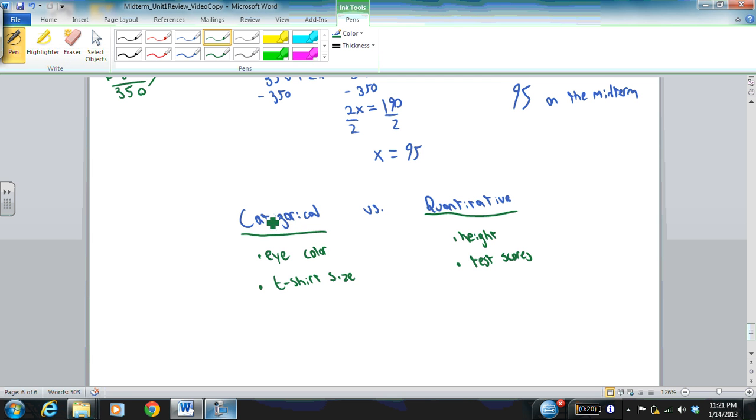So when you think of categorical, think of categories. Like eye colors, you could have category blue, brown, etc. T-shirt size, you have categories large, small, medium. Quantitative height, you could have any numerical height. You could be 6.1 feet, 6.5 feet. All those are possibilities. Same thing with test scores.